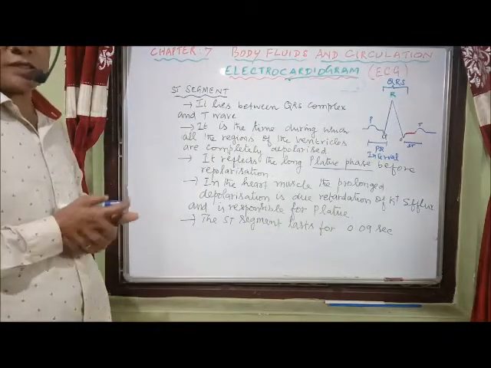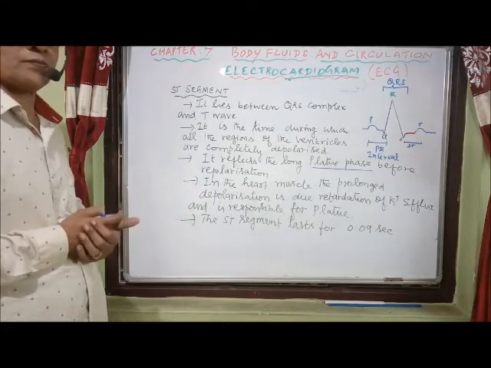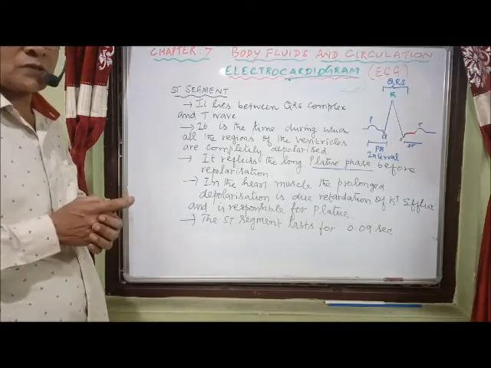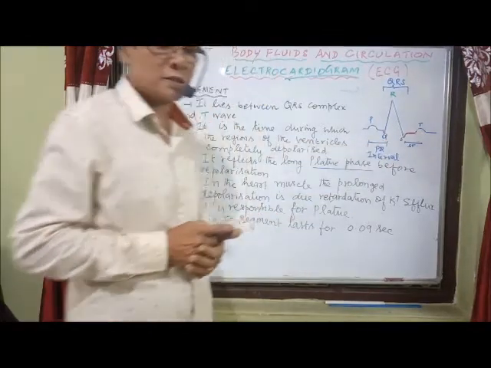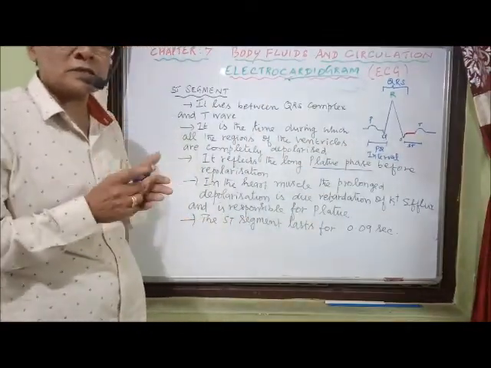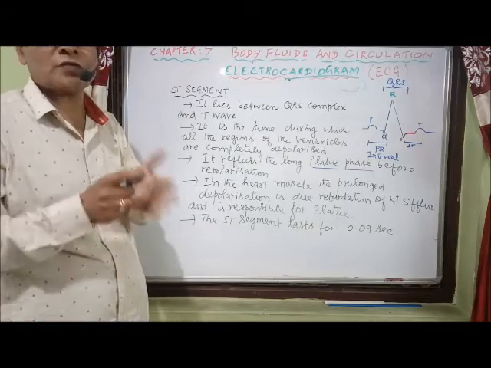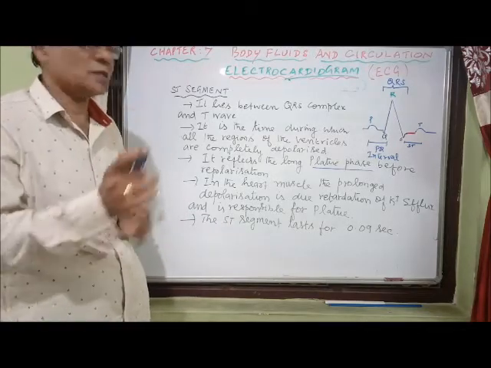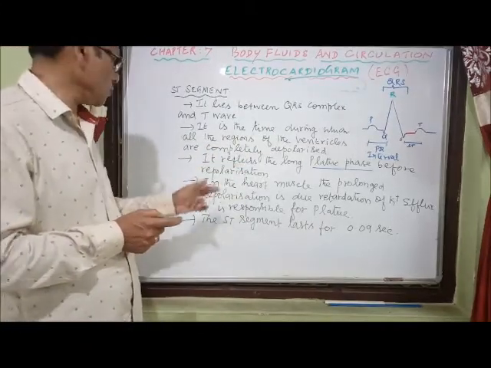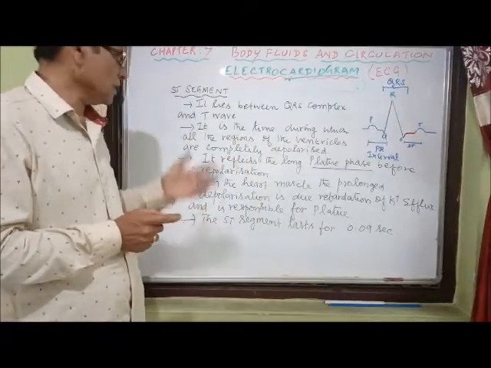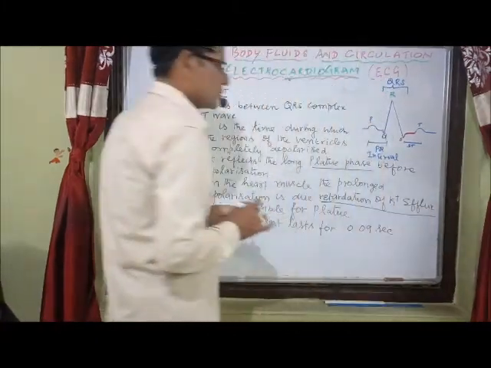Now, what's the reason for this prolonged plateau? In the heart muscle, prolonged depolarization occurs that results in a plateau before repolarization. This is because of retardation in potassium efflux. I made a mistake, it is efflux, not reflux. Efflux means the movement of potassium ions away from the cell. So in the heart muscle, the prolonged depolarization forming the plateau is due to retardation of potassium ion efflux.